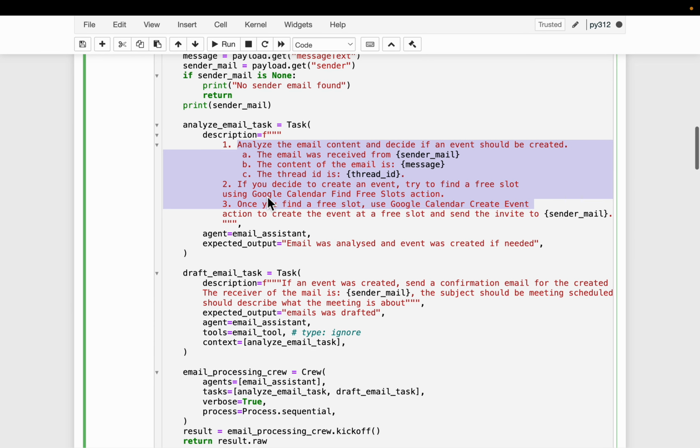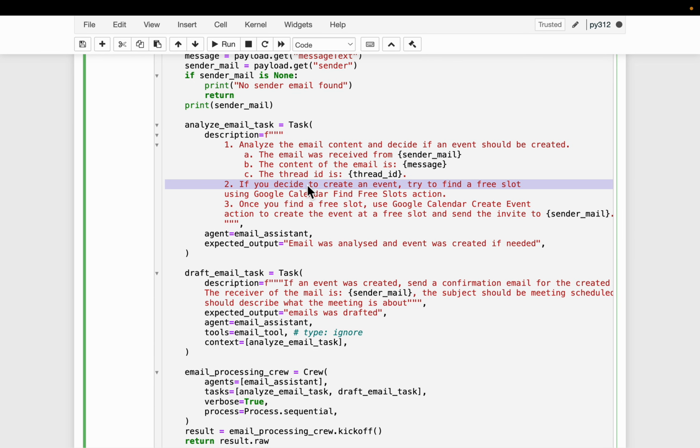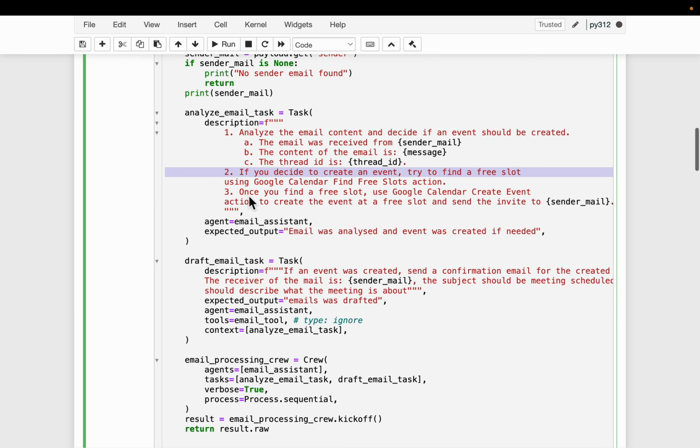If you decide to create an event, find the free slot in the user's calendar, that's the second task. Once you find the free slot, book or create a calendar event or schedule a meeting, and send the invite to the sender email. Okay, so those 3 tasks we clubbed under one task. The agent is the email assistant, and the expected output is: email was analyzed, an event is created if needed.